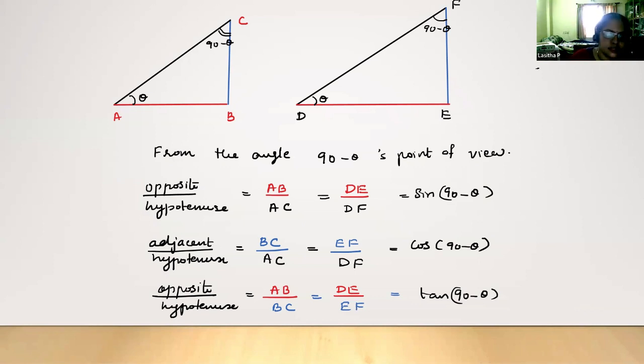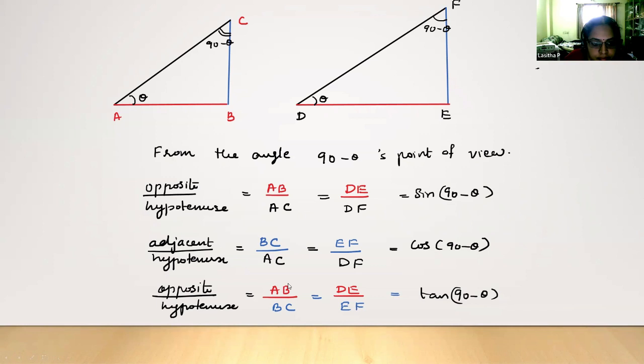And of course, the last one, when we are saying here opposite divided by, sorry, I have made a mistake here in writing, opposite by adjacent here. I'm sorry for that. I made a mistake in copying. I'm sorry for that. I will send it to you. I will correct it later.